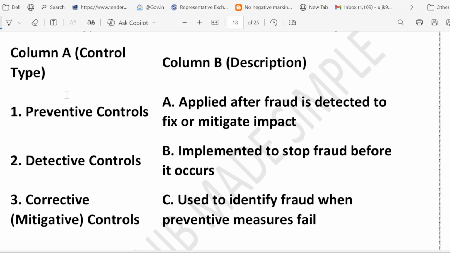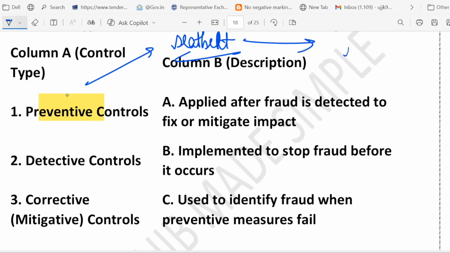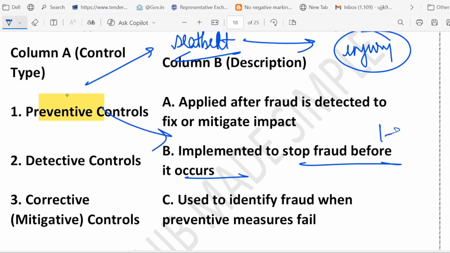So let's talk about the preventive control first. You know what it means? These are like a seat belt in a car. You wear it to prevent injury before an accident happens. For example, a strong password, two-factor authentication, restricting access, right? So it will be linked to implemented to stop fraud before it occurs. So 1 will be linked to B.